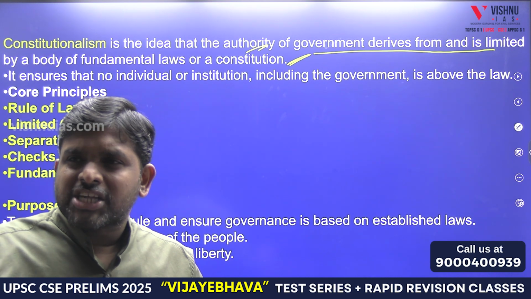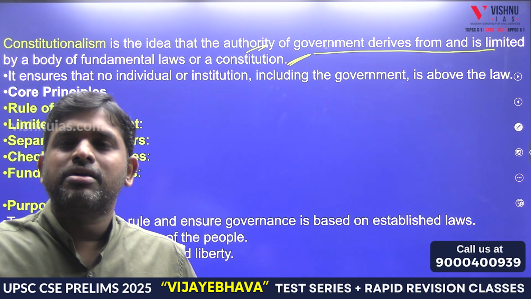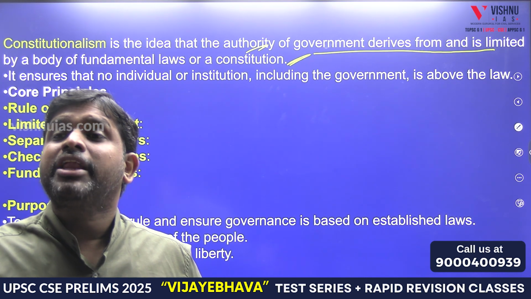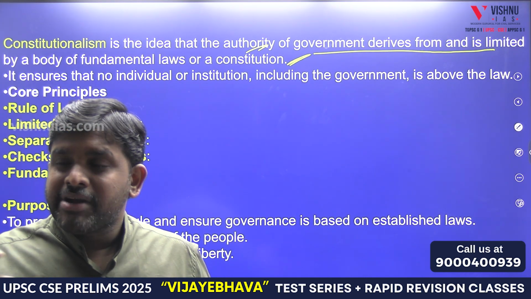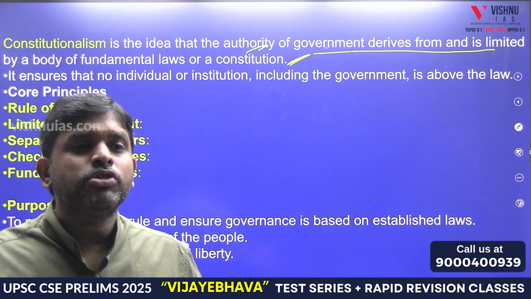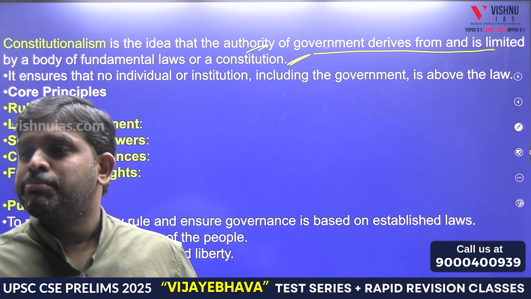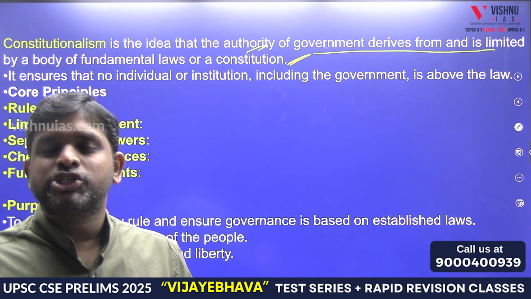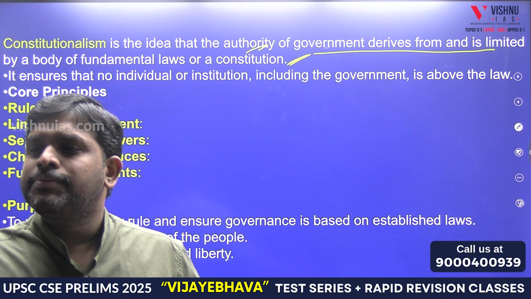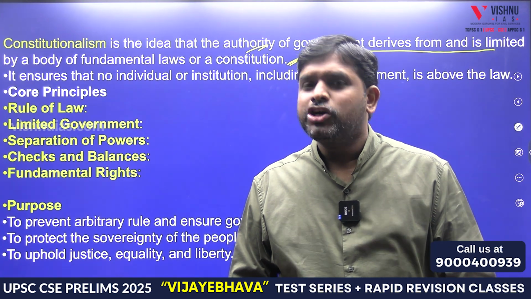Constitutionalism is controlling the power of the government such that you will not become a power monger. You will become subordinate to the aspirations of the people. Government should never override the aspirations of the people. Government should work according to the aspirations of the people, but never override them. This overriding of the aspirations of people is controlled by which mechanism? Constitutionalism. That is the reason we say that the Constitution is controlling the state.